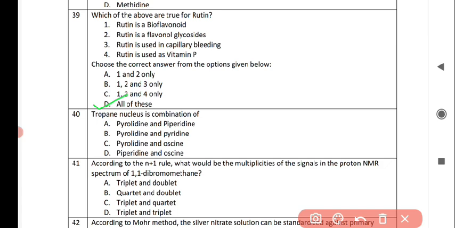So next question is, tropane nucleus is combination of, and the correct answer is option A, it is a combination of pyrrolidine and piperidine derivatives, means pyrrolidine and piperidine rings. Next question is, according to the n+1 rule, what would be the multiplicities of the signals in the proton NMR spectrum of 1,1-dibromoethane? And the correct answer is option B, the quartet and doublet.